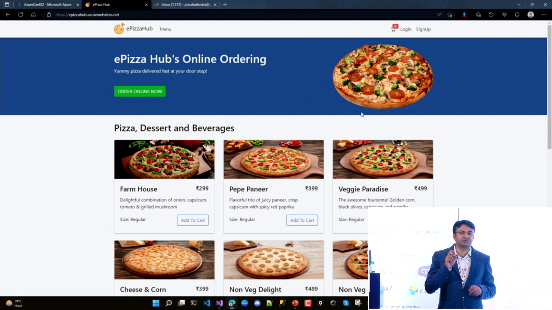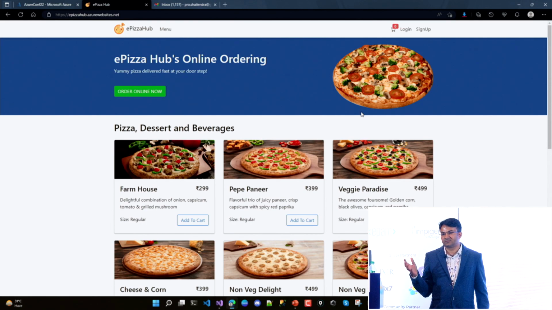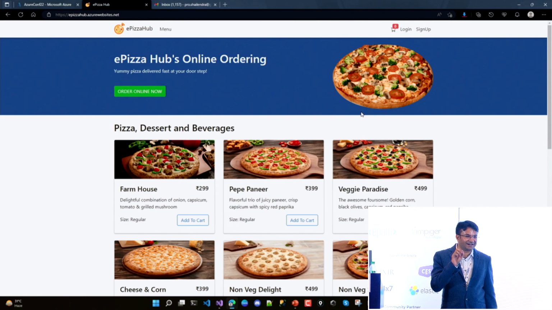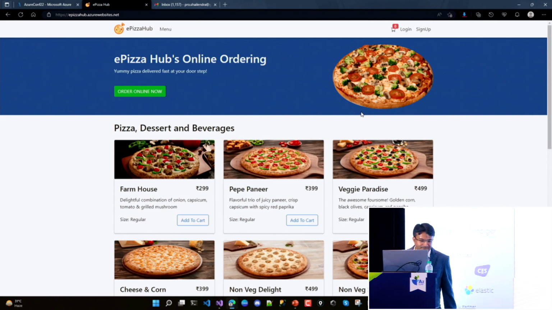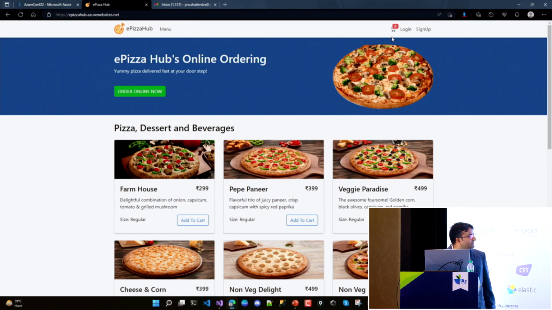After the login, you can do the payment exactly in the same fashion as you do in Domino's and Pizza Hut. But don't use your original credit card. I will share the credit card you can use for testing purposes. We are using the payment gateway Razorpay. In Razorpay, you can use the test credit card.